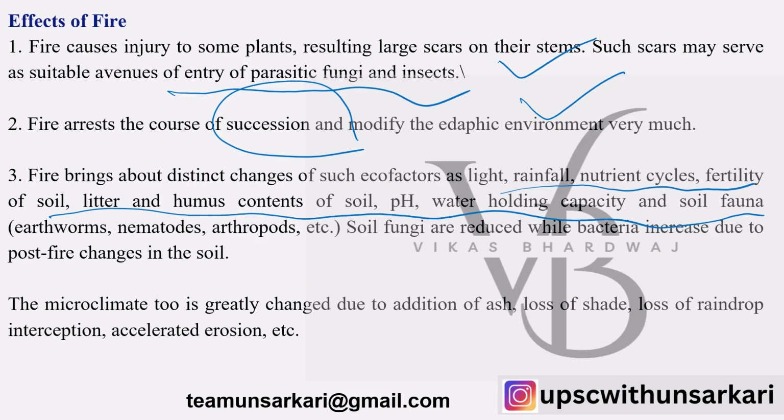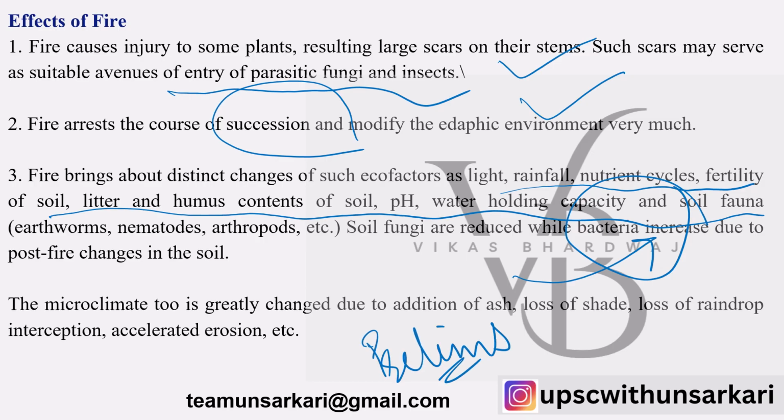And the soil fungi are reduced while bacteria increase, remember that, due to post-fire changes in the soil. So the microclimate is changed, we agree with that, and there is addition of ash, loss of shade, loss of raindrop interception, and accelerated erosion. It is very, very important to know what happens when a fire happens. This can be asked in the prelims. You have to understand it very, very correctly.